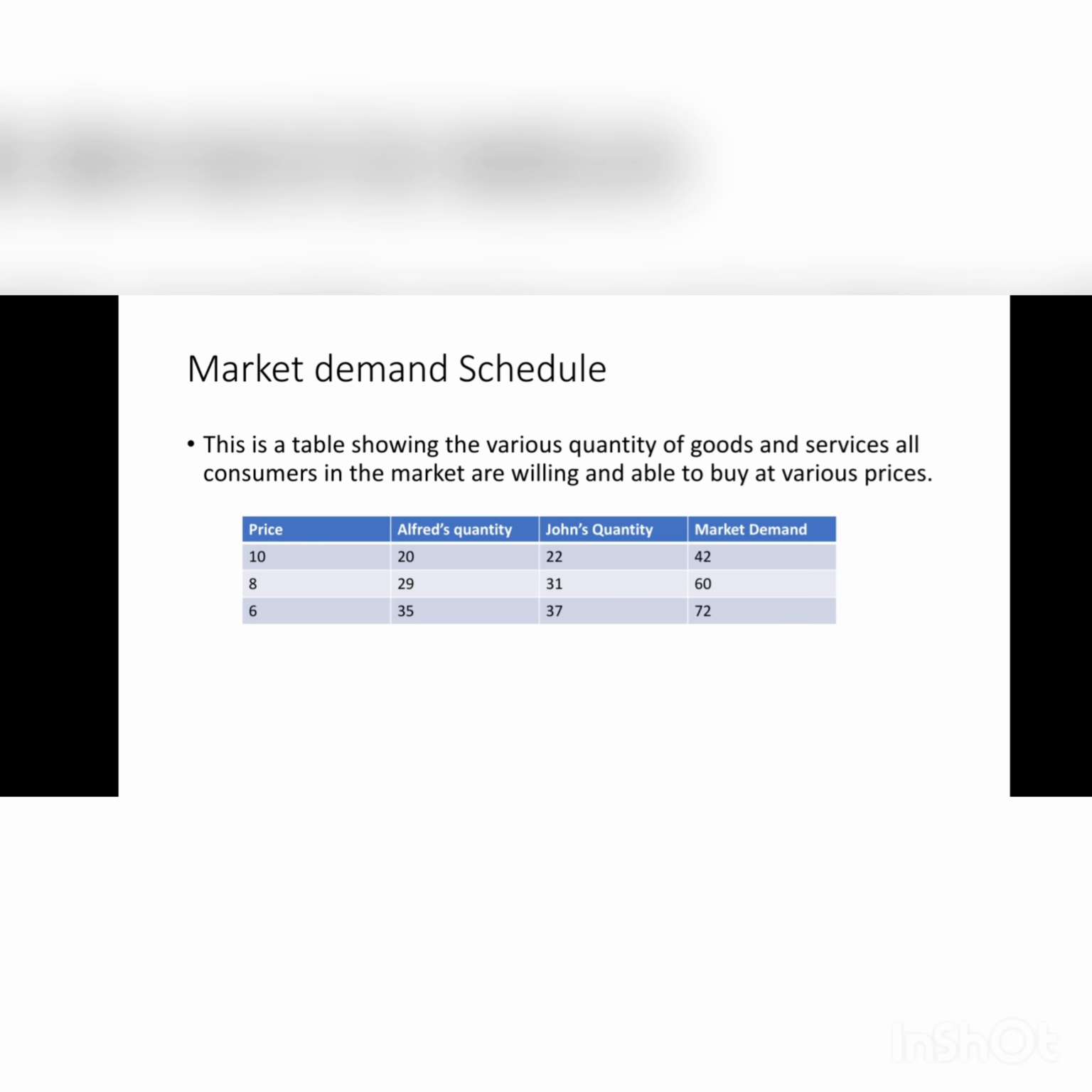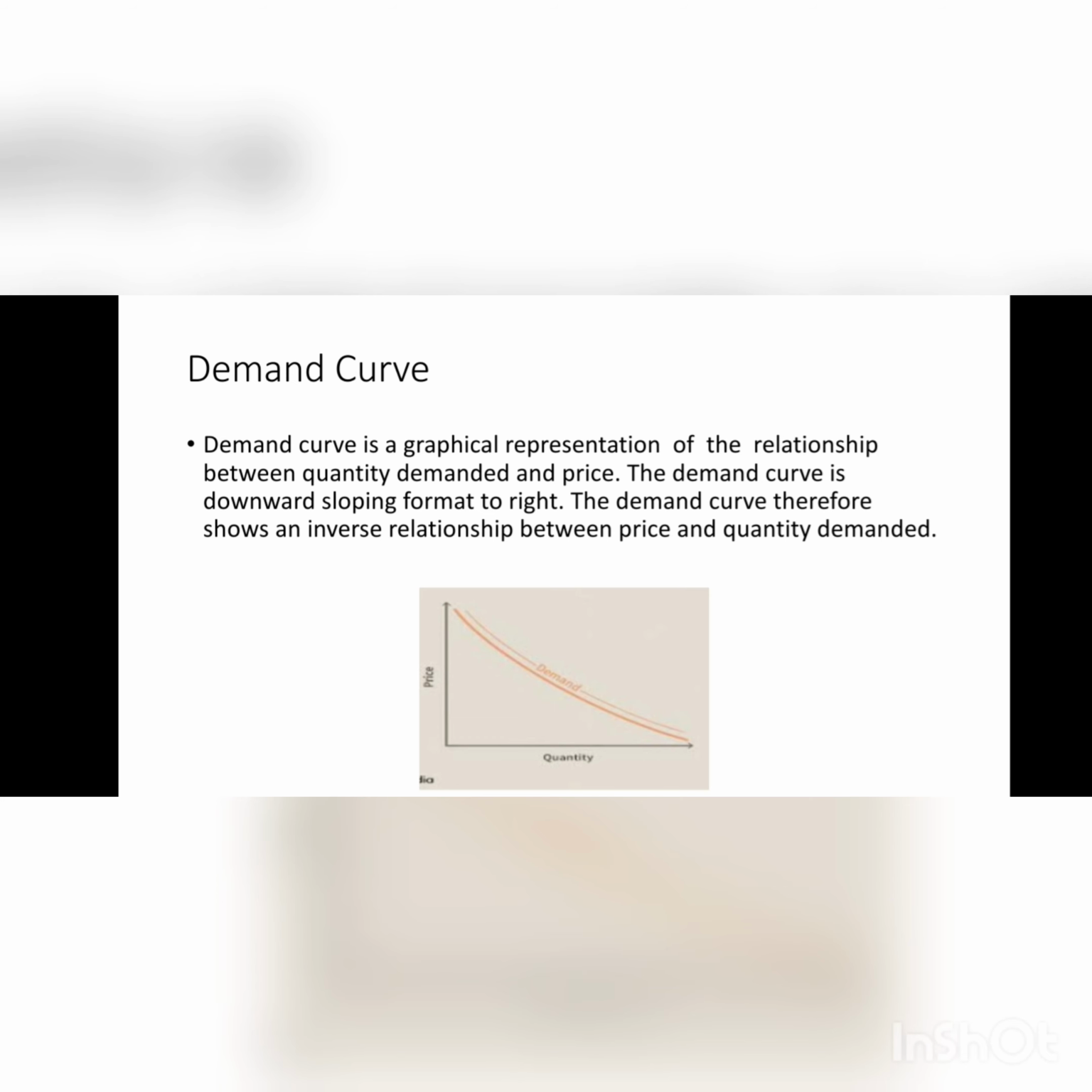We have the consumers being Alfred and John. When the price is 10 Ghana cedis, Alfred's quantity is 20 units, John's quantity is 22, and the market demand is 42, the summation of Alfred and John's quantity. When the price drops to 8, Alfred's quantity is 29 units, John's is 31 units, and the market demand is 60 units. When the price further drops to 6 Ghana cedis, Alfred's quantity is 35 units, John's is 37 units, and the market demand is 72 units.